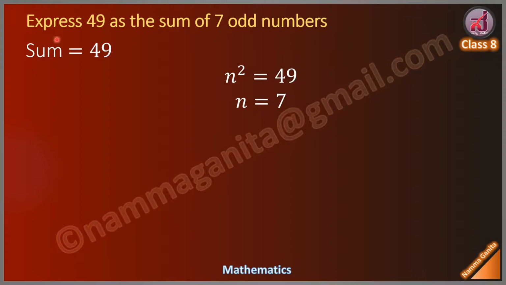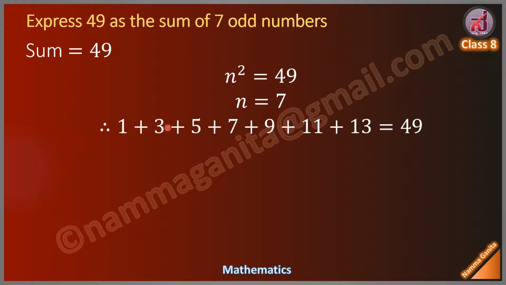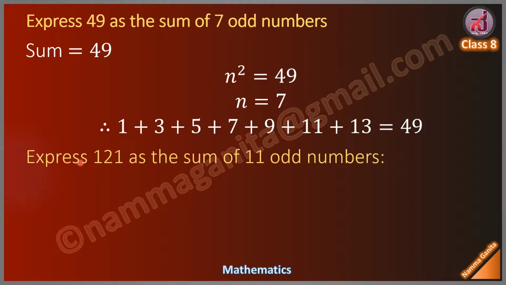We have to express 49 as, therefore, 1 plus 3 plus 5 plus 7 plus 9 plus 11 plus 13. 1, 2, 3, 4, 5, 6, 7. 7 odd numbers. Sum of 7 odd numbers is 49.